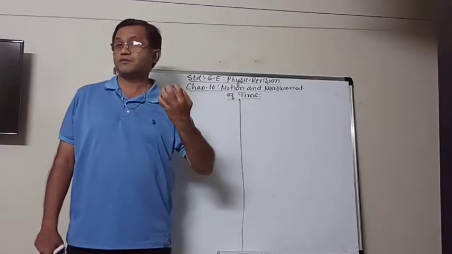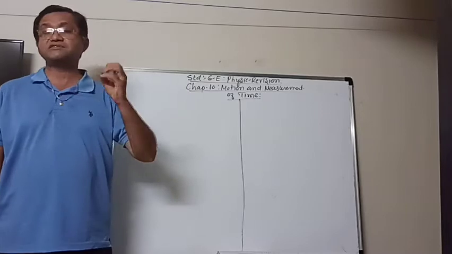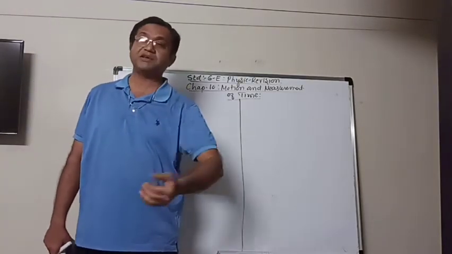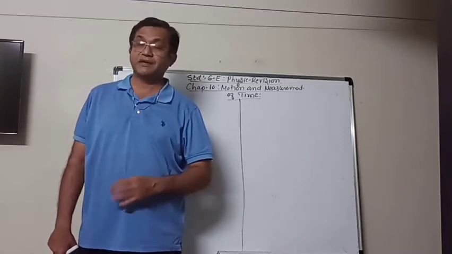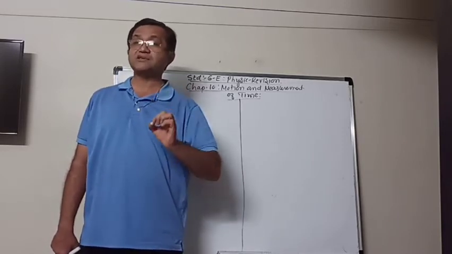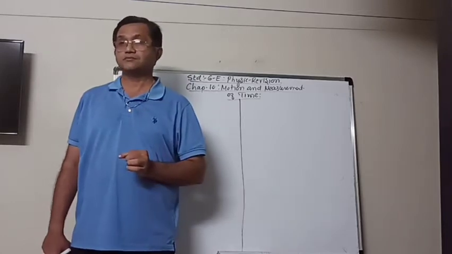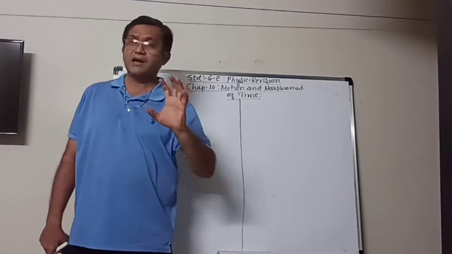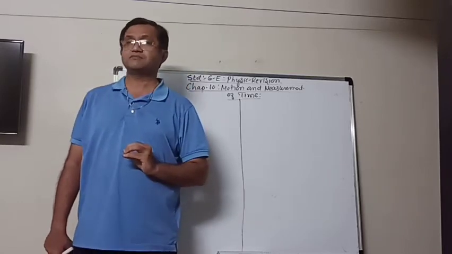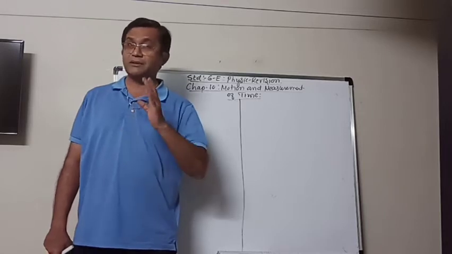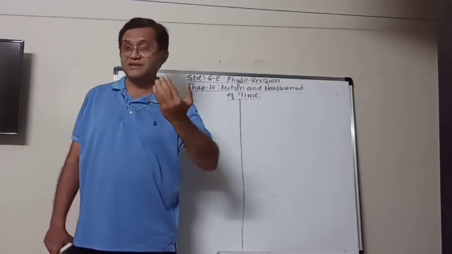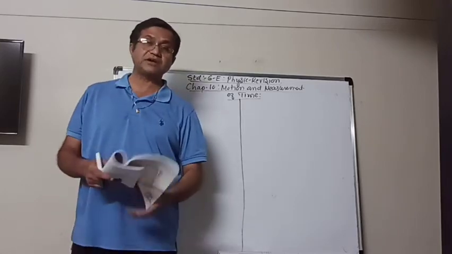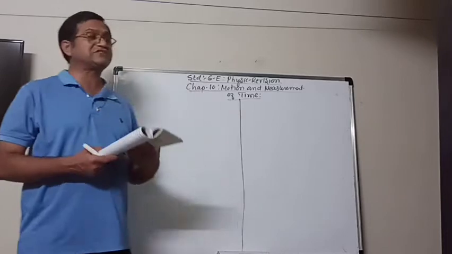So now, from the last video, we started this: I'm writing some questions, explaining you the answer, and then you will write down the answer on your own. You can write down in your own way, but the answer should be correct. The words can be different, but the meaning should be the same as I am explaining you, or it is the truth. So let's do some more questions like that.